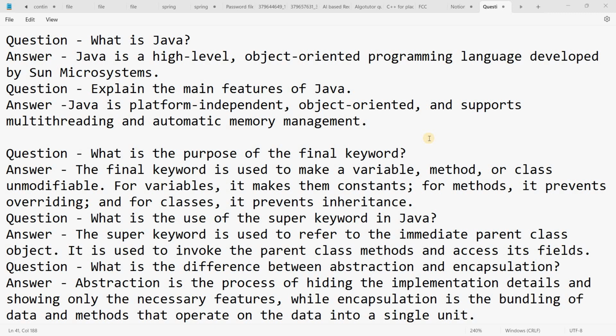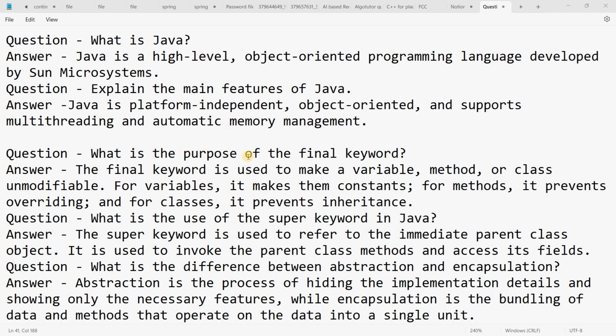And this .class file can run on any other operating system, so it is platform independent. Object oriented means in Java there are classes and objects, and it supports multi-threading and automatic memory management.